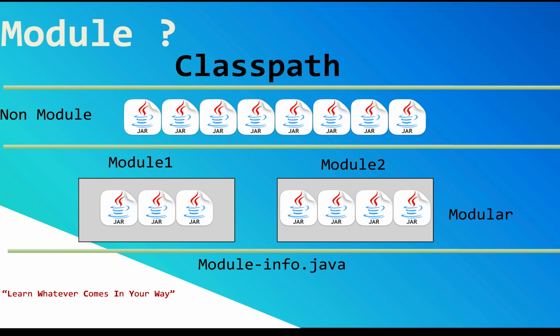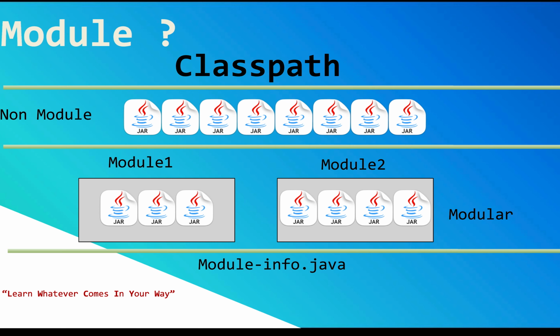So here is an example. The first one is a non-module, which is our traditional way of coding, and the second one is our modular programming. Just take a look at the non-module. You have a number of jar files, everything in a class path, but we don't know whether the first jar file depends on the second one or the second depends on the third. Maybe 4 or 5 jar files are not even necessary, but they will still be in the class path. So there is no security between the jar files.